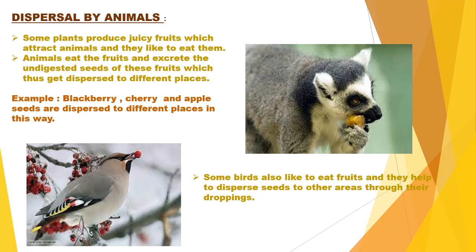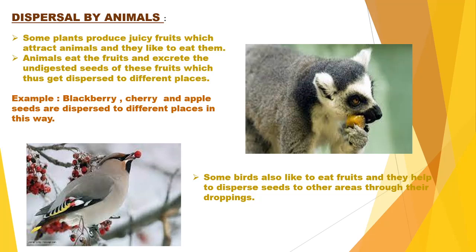Now, dispersal by animals. Yesterday I had already told you about the process of dispersal: it is the scattering of the seeds from the parent plant to far off places so that they can grow in a better manner by getting an adequate amount of oxygen, water, sunlight, and other nutrients which are essential for their growth. As we had seen, dispersal is done by the wind as well as by the water. Similarly, there are some seeds which can be dispersed by animals.